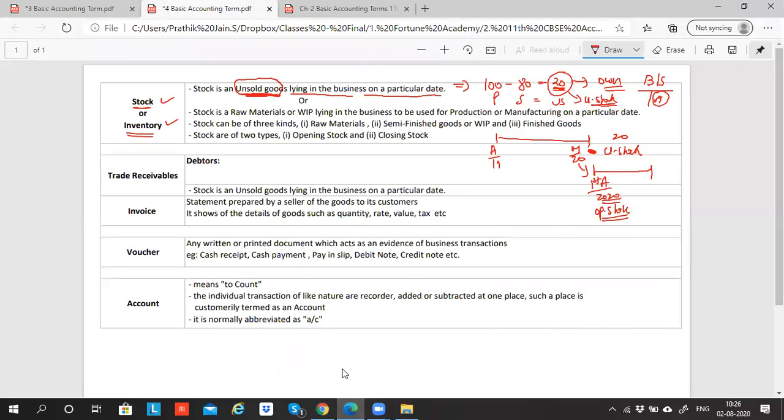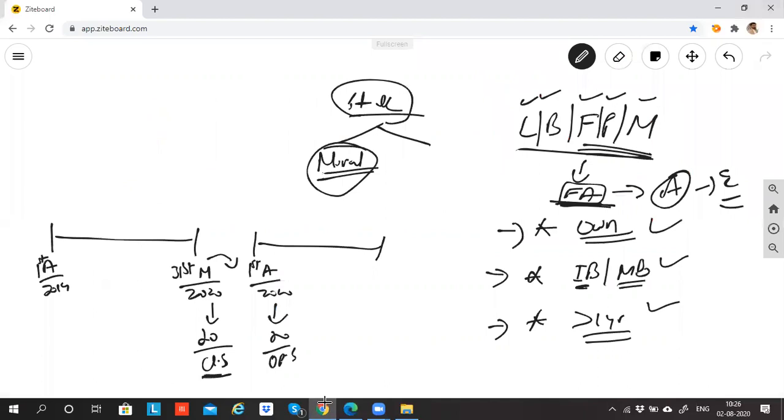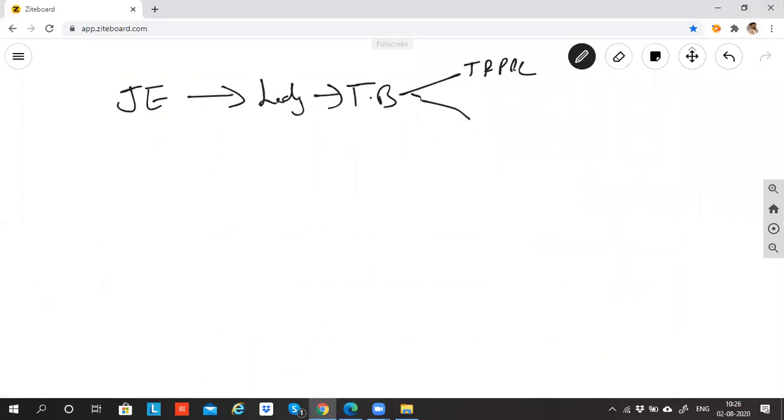Okay, not okay? Okay, sir. Right? Now, let me tell you one thing. I told you that when you prepare a journal, from the journal you'll have the ledger. From the ledger, you'll have the trial balance. And from the trial balance, a few items will go to trading and P&L account, and a few will go to the balance sheet. And I said that anything which goes to trading and P&L account will never go to the balance sheet. If anything is going to the balance sheet, that will never go to trading and P&L account.